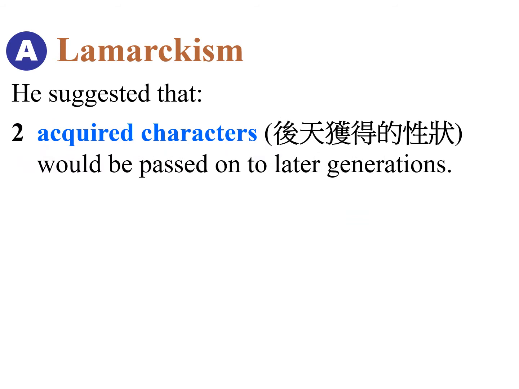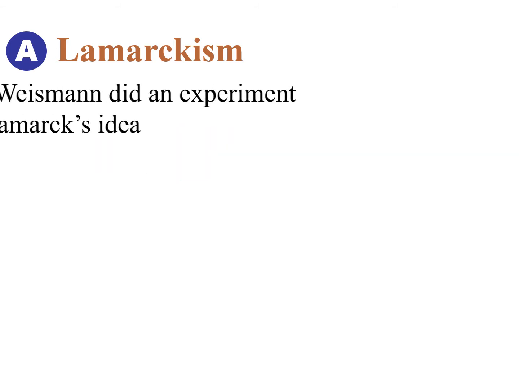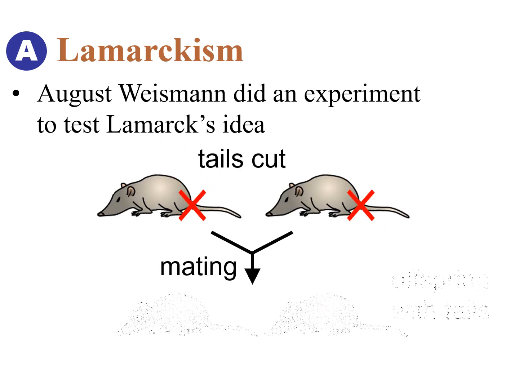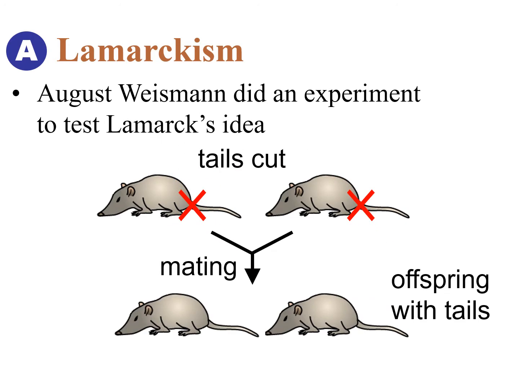Lamarckism also suggested that the acquired character, 後天獲得嘅特徵, can be passed on to the next generation. That means, if you stretch your neck very often and turn yourself from a short-necked giraffe into a long-necked giraffe, after you become the long-necked giraffe, the next generation, the child that you give birth to, will also be a long-necked giraffe baby. However, the idea of passing on the acquired character to the next generation was immediately challenged by another scientist.